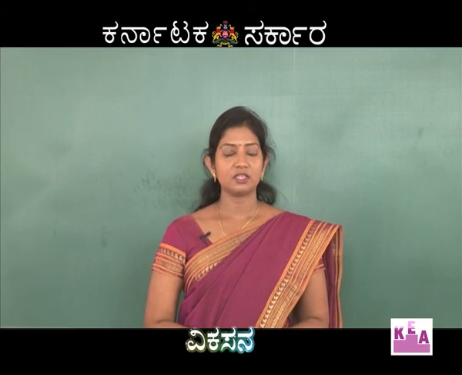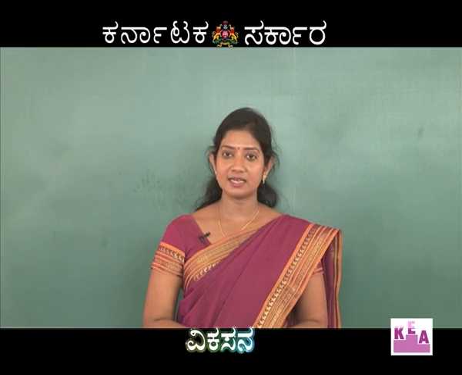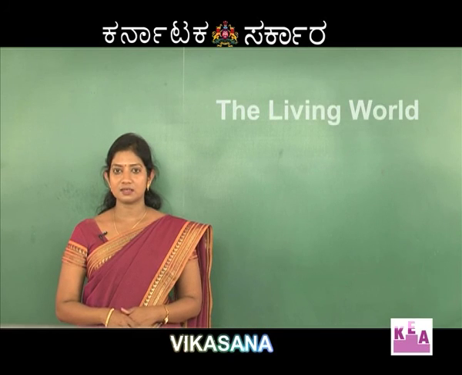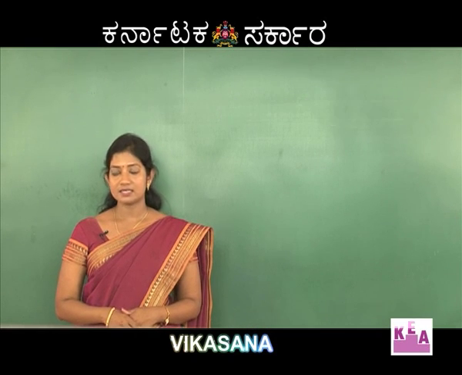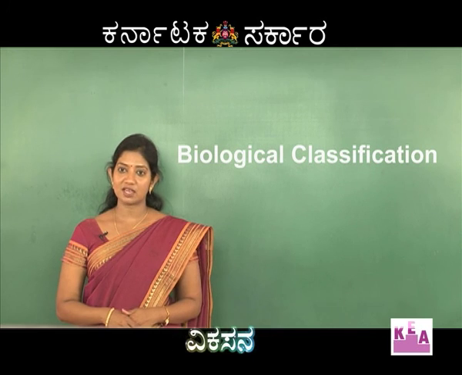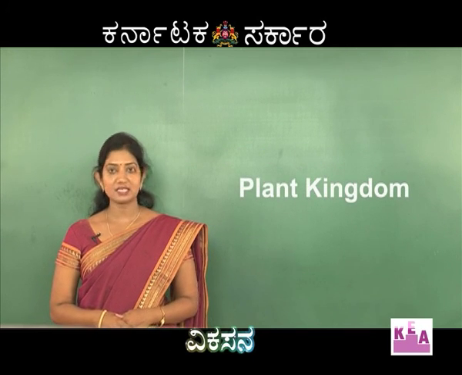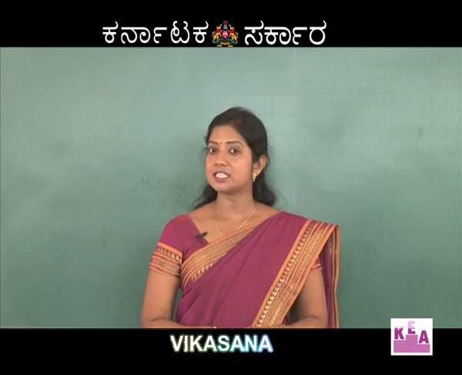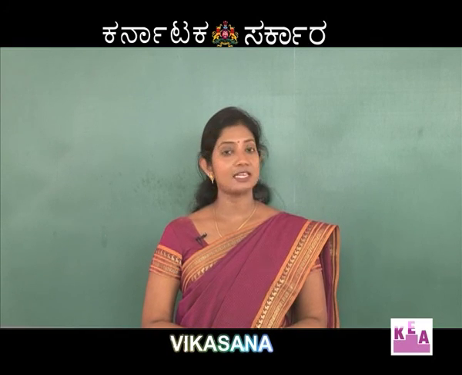Dear students, the unit Diversity in Living World is again divided into 4 chapters. The first chapter is Living World, second one Biological Classification, third one Plant Kingdom, and the fourth one is Animal Kingdom. Let us begin with the first chapter, the Living World.